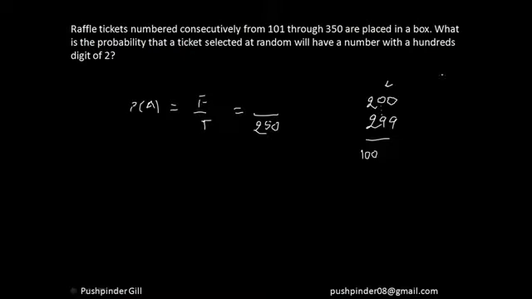Tell me how many digits are there from 0 to 5. It's not 5. If you calculate, it's 0, 1, 2, 3, 4 and 5, which is 6 numbers, right? Because 0 is also counted. Over here, 0 is also counted. That means there are 100 numbers. So the probability is 100 by 250, right?